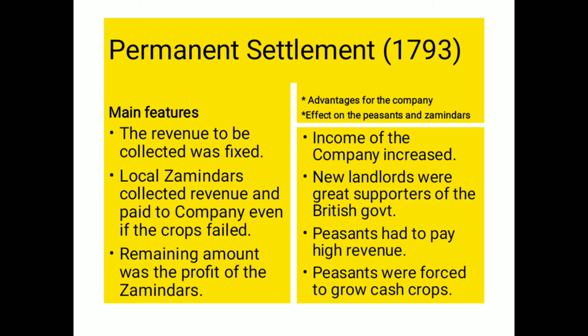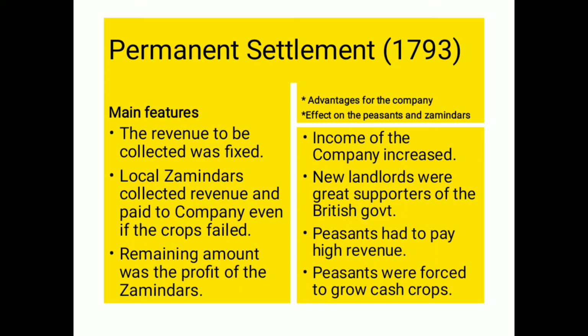Now, in order to pay the revenue, if the peasants were not able to pay the money, they used to move to the money lenders, and these money lenders took advantage of the situation and gave money at a very high interest. And if these peasants were not able to pay these loans, they were compelled to migrate to cities, and even sometimes they had to sell the land also, because they were not left with anything.